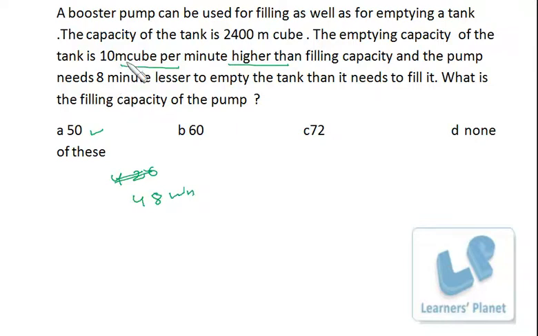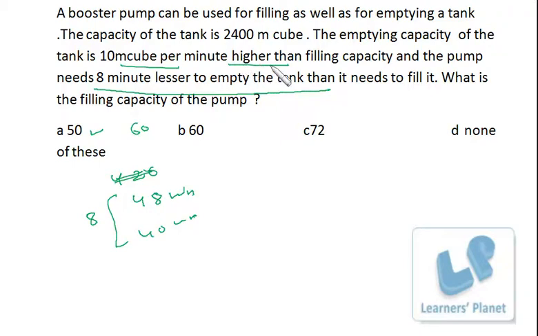And emptying capacity is 10 meter cube higher, so it should be 60. So 2400 divided by 60 will give you 40 minutes, and the difference we are getting is 8 minutes, which is already given. So that's easily verified. If you go by option, the problem will be very easy for you, right?